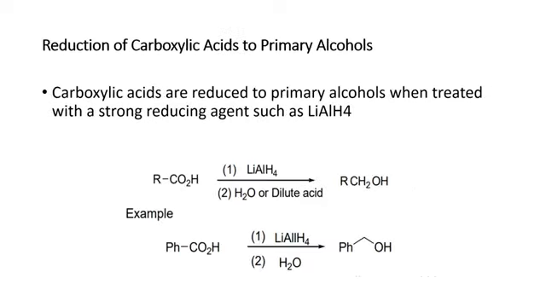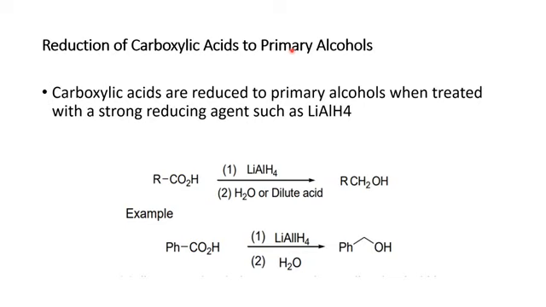here is the reduction of carboxylic acid to primary alcohol. We already studied that primary alcohol could be converted into aldehyde. Aldehyde can be further converted into carboxylic acid. Now we are moving backward. We convert carboxylic acid to primary alcohol. The main reaction will be reduction, and it will occur in the presence of a strong reducing agent, which is lithium aluminium hydride.